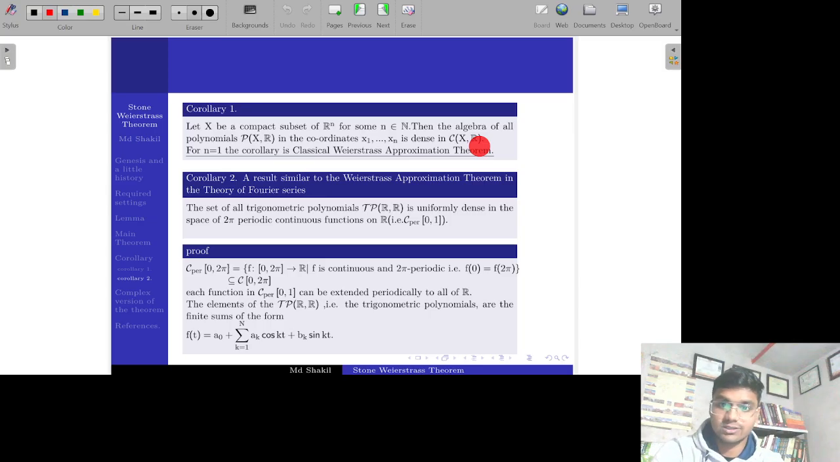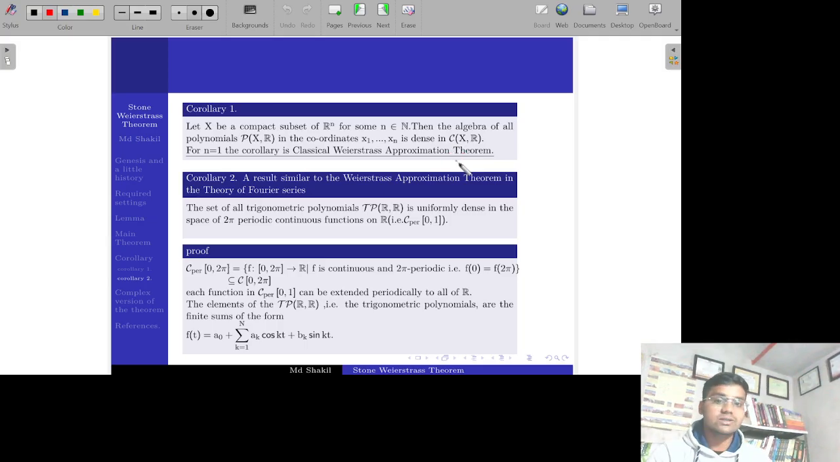It is a real valued continuous function space. So when we take the value of n to be 1, then this Rn will become R, and this X will be a compact subset of R. Then polynomials over this compact subset of R will become a dense set in the set of continuous functions over the compact set of R, and that is nothing but the classical Weierstrass approximation theorem.